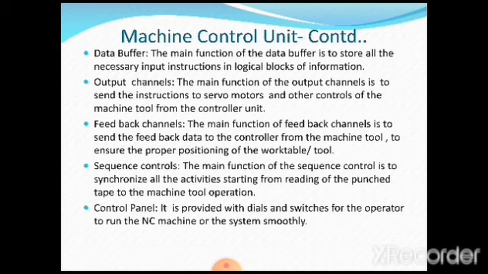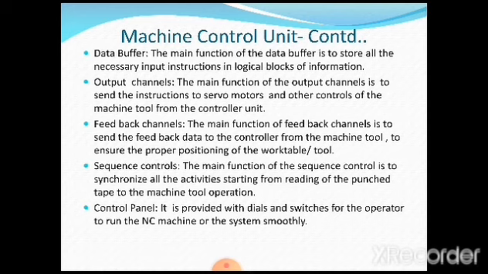Sequence controls. The main function of the sequence control is to synchronize all these activities. All these activities have to be carried out in a sequence, one after another, so one control unit, a controlling device, is required. That is called a sequence control. All the activities, starting from reading of the punched tape to the machine tool operation, have to be carried out in sequence, and that function is carried out by the sequence control unit.